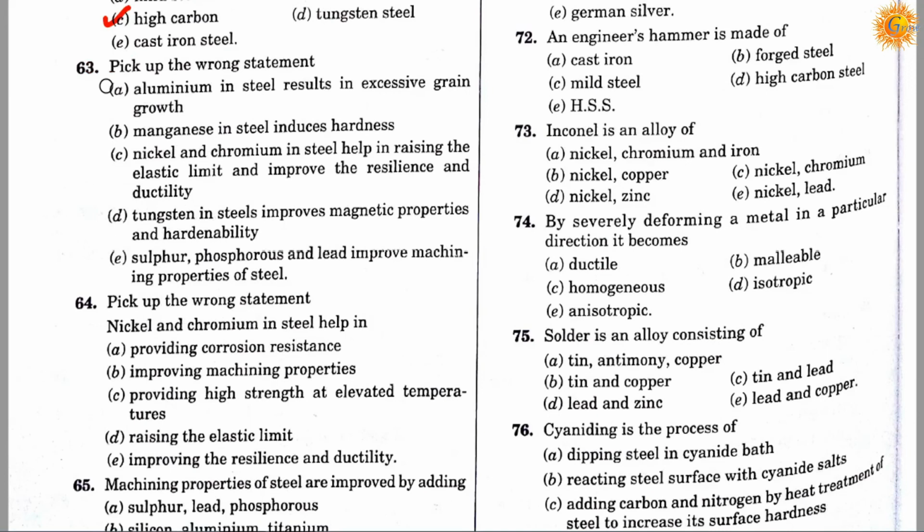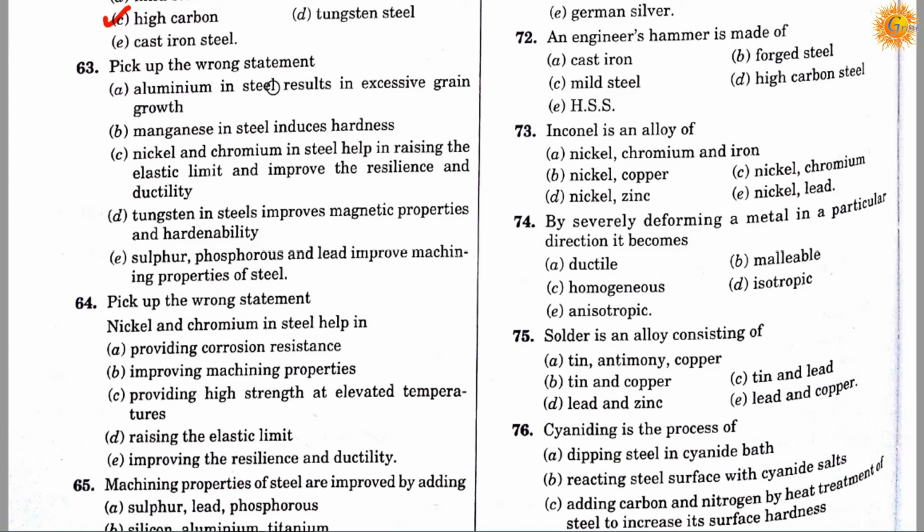Question number 63. Pick up the wrong statement. Option A. Aluminium in steel results in excessive grain growth. Option B. Manganese in steel includes hardness. Option C. Nickel and chromium in steel help in raising the elastic limit and improve the resilience and ductility. Option D. Tungsten in steel improves the magnetic properties and the hardenability. Option E. Sulfur, phosphorus and lead improve the machining properties of steel.